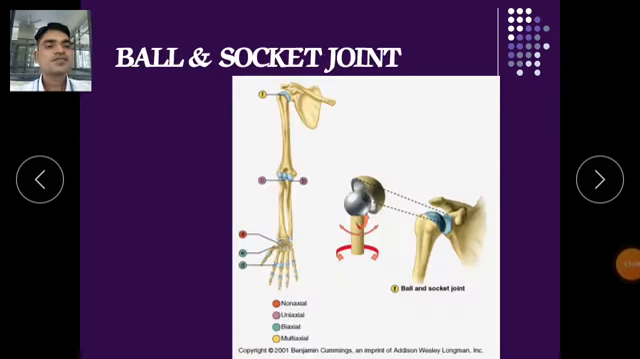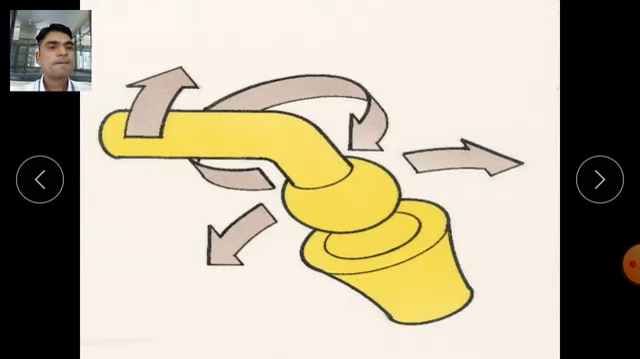Here you can see this is the ball and socket. It is the joint between the scapula, the cup or socket of the scapula, and the ball of the humerus. In this fashion it will fix, meaning one convex part fixes into the concave part of the other. So it is the articulation of the bones.